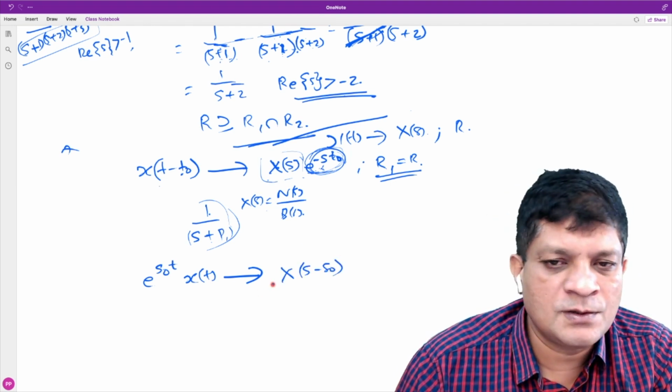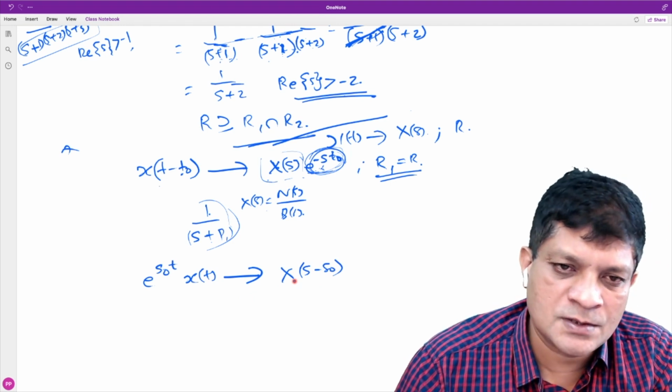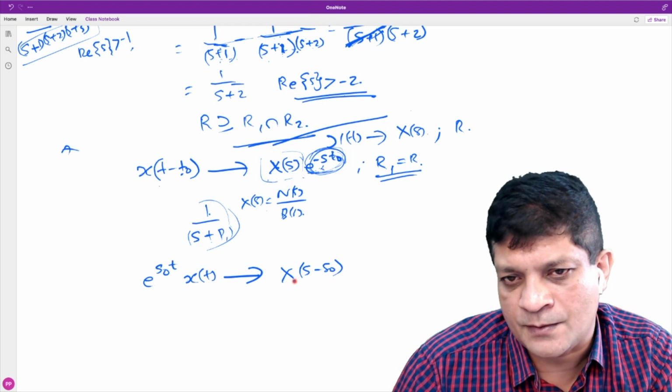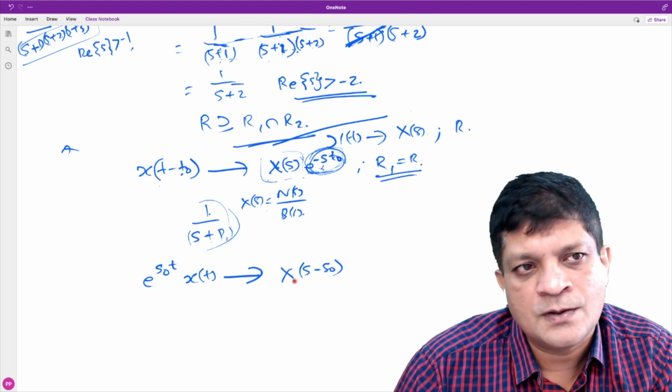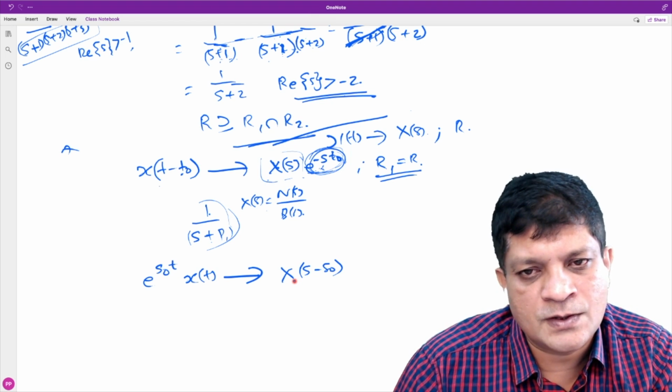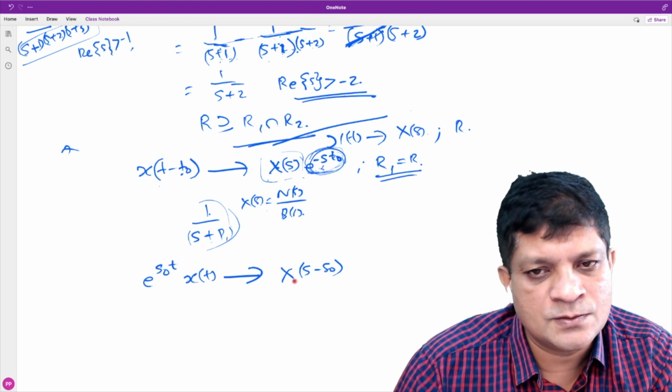And one more thing, you don't have to remember these properties. Everything is given in the formula sheet. Okay, I know it can be confusing. Even though they are similar, you don't have to remember this. It is given in the formula sheet that you can use in the exam.